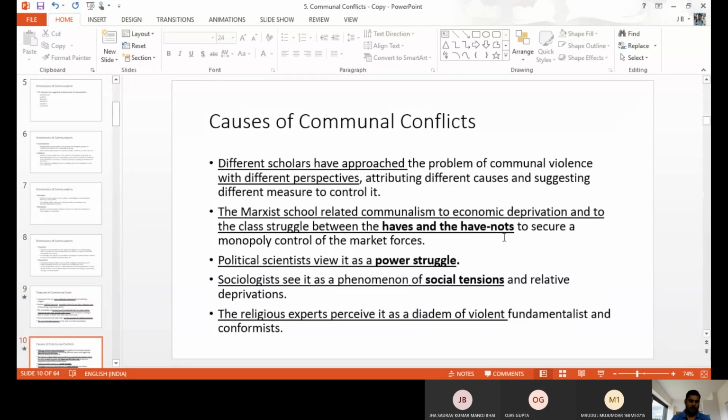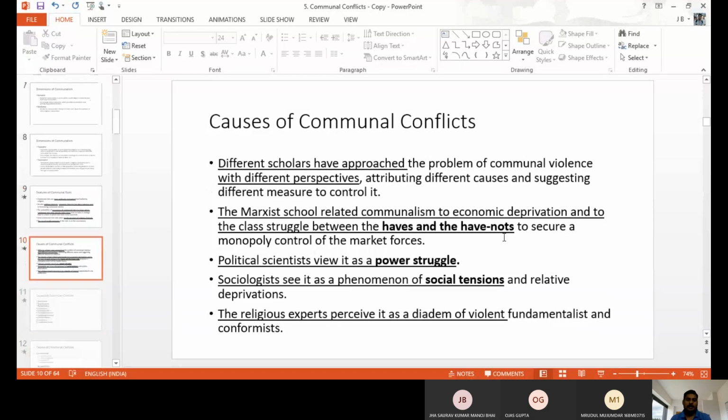Okay. Now we go for causes. What is the reason why communal violence happens in our society? There are a number of reasons. As I told you, in India we have different types of people. Everybody has separate interests and different identities, language, religion, caste. Everybody feels proud because they belong to so and so, and because of this pride, they discriminate against others. So we have this issue, and we are getting communal violence.